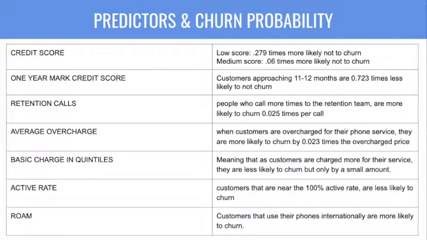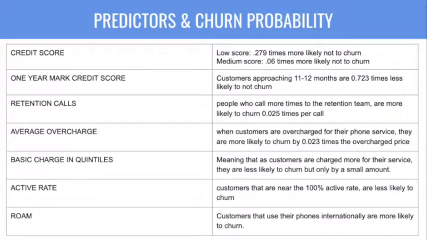Secondly, for the 1-year mark credit score predictor, customers who are achieving their 11 or 12-month mark are 0.723 times less likely to not churn. That means that people who are getting to the end of their contract are more likely to churn than people who are not about to approach their 11 or 12-month mark. Next is the retention calls predictor. As the number of calls to the retention team increases, the likelihood of not churning decreases by 0.025 times.